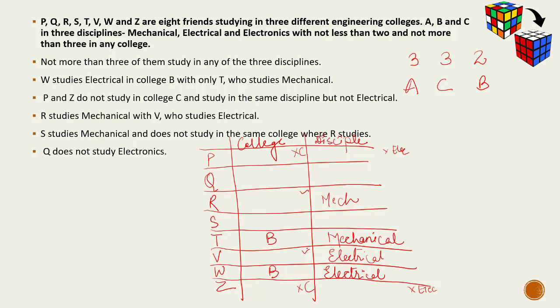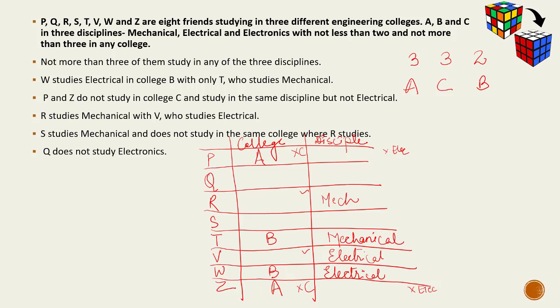Now P and Z, they do not study in college C. They cannot even go to college B because college B में 2 ही लोग हैं और जो हमें already मिल चुके हैं. Now when we look at this fact that P and Z do not study in college C, and we already have got 2 people who are in college B, so the only option left for P and Z is that they would be in college A. कॉलेज सी में नहीं है और कॉलेज बी में ऑलरेडी जो 2 लोग थे वो हमको मिल चुके हैं.